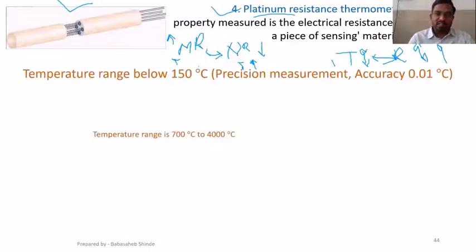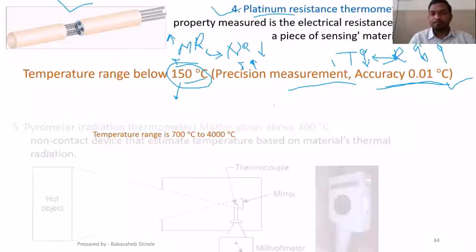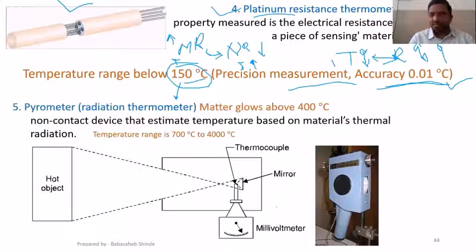Now its application is below 150 degrees Celsius. Mercury in glass thermometer is also there for the same range, but when accuracy required is more, when accuracy required is 0.01 degree Celsius, then you cannot go for those other devices, you need to go for this resistance thermometer. So when range is below 150 but required accuracy is more, we need to go for this platinum resistance thermometer.